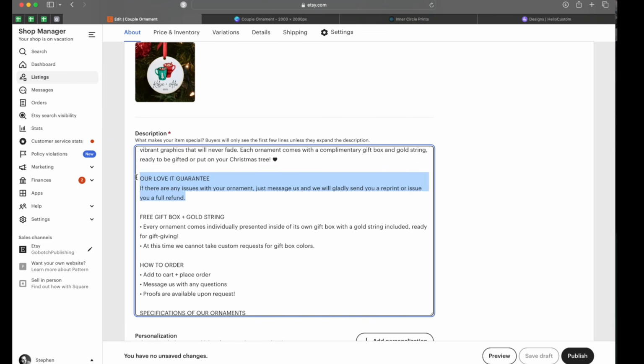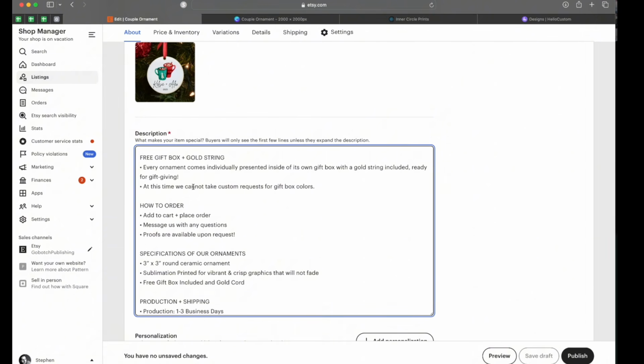Also, a note on this: as soon as I send something to production, I message that customer and let them know, hey, if you have any issues with your ornament, please reach out to me. Your satisfaction is the most important thing to me. So let me know if it doesn't go as planned, and I will make it right. That really mitigates people just leaving reviews if something happens. They're more likely to reach out to you first. So I definitely suggest doing that.